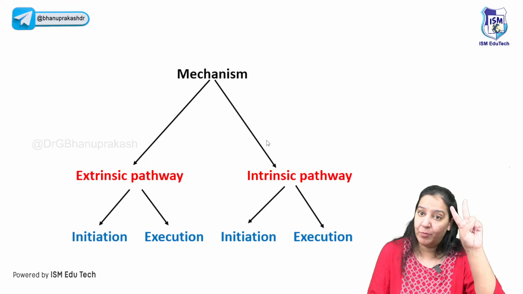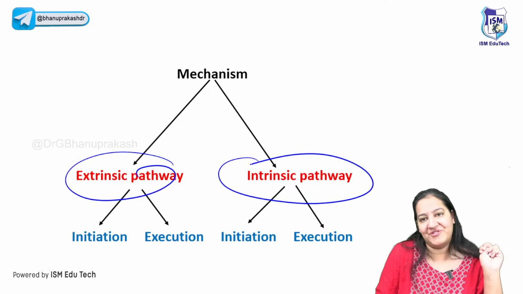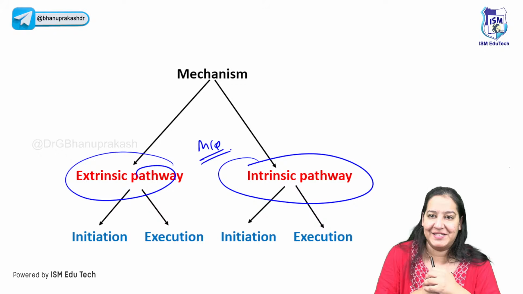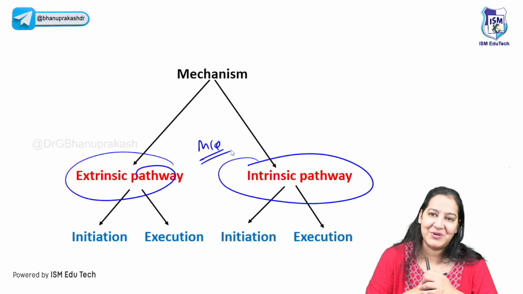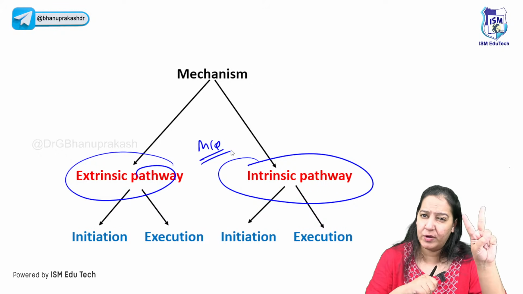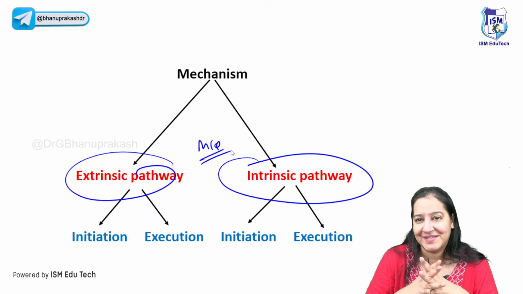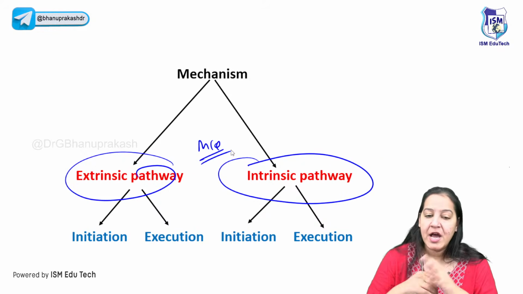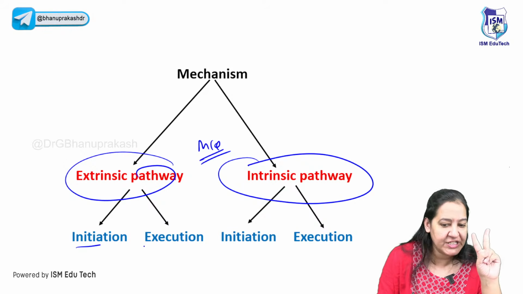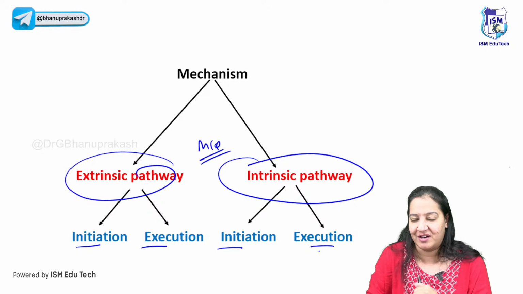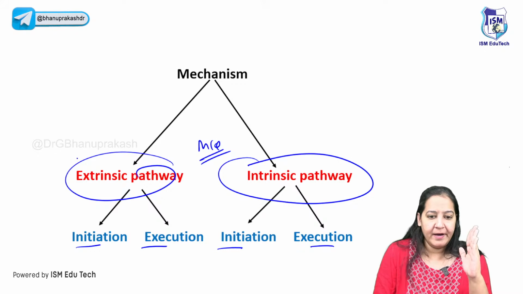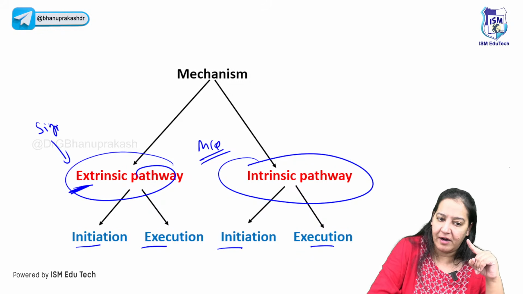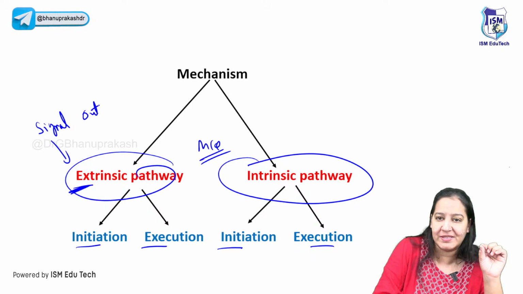Caspase can be activated by two mechanisms, extrinsic and intrinsic. Now, multiple MCQs come from the mechanism. You must understand the mechanism. Now, I will super duper simplify this concept for you. Believe me, give me just the next 2 minutes, you will be a master of apoptosis. So there are two pathways, the intrinsic and the extrinsic. Each pathway has two phases, initiation and execution. Now, listen to my point. Why is extrinsic known as extrinsic? Because here the signal for the cell that you have to die comes from outside.